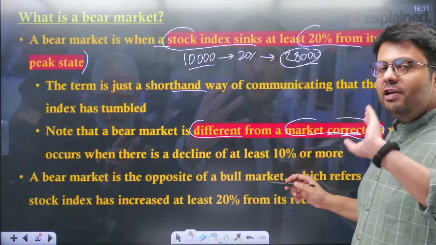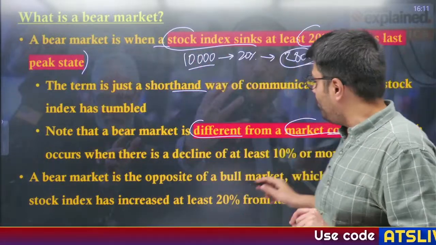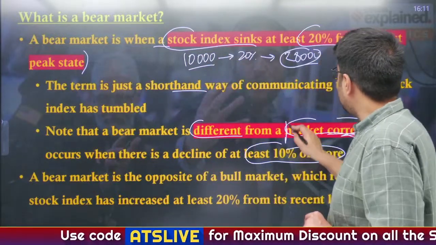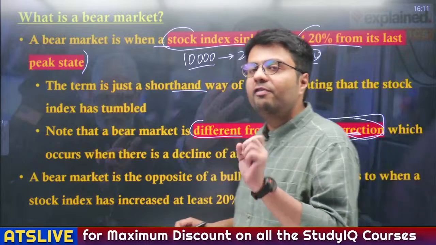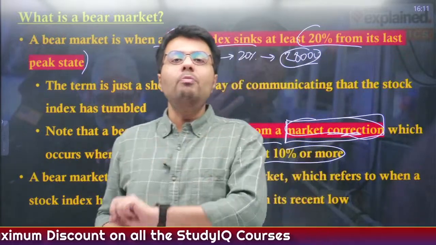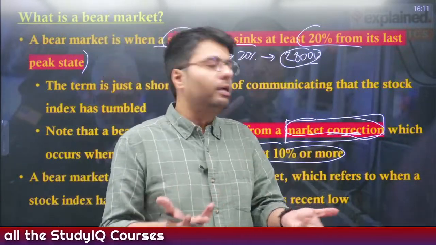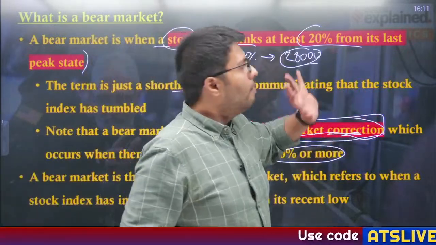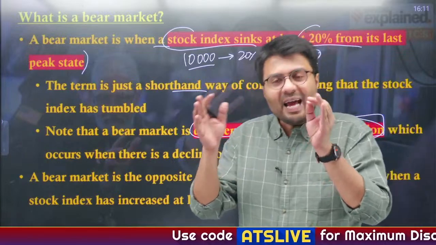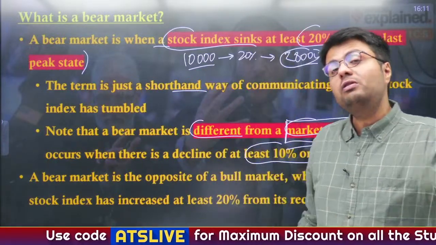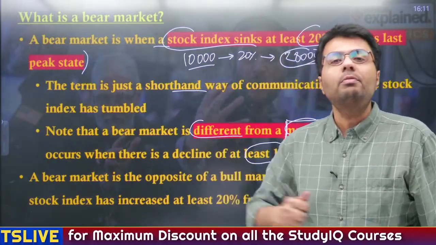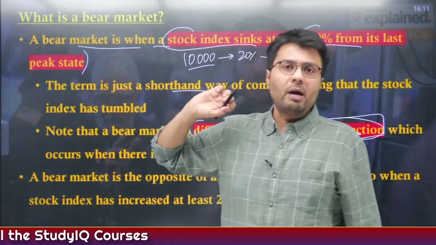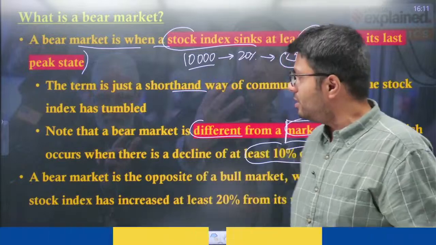Now the difference between correction and bear market is, if it falls down by at least 10% or more, but less than 20%, that is known as market correction, and it is a very healthy phenomenon in the market, because what is the primary motive of any investor in the stock market? To make profit. So whenever they are making profit, the market falls down a bit, and this is perfectly fine. But due to many negative sentiments in the economy, if the market falls down further, because people want to take their money out of the stock market, and if it falls down by more than 20%, that is called a bear market. Understand the difference between a correction and a bear market.